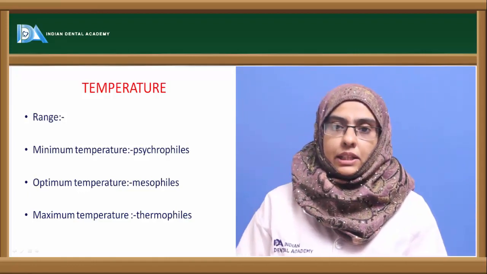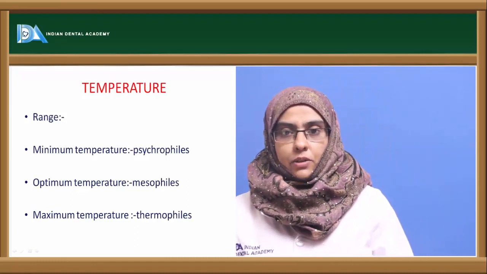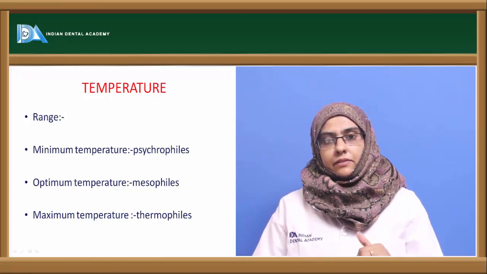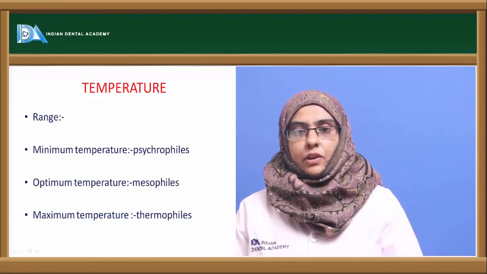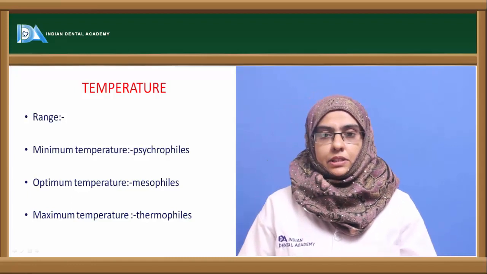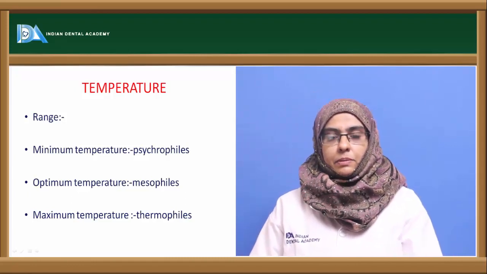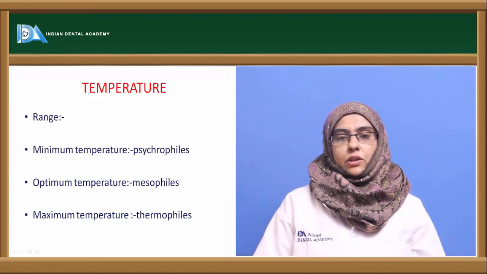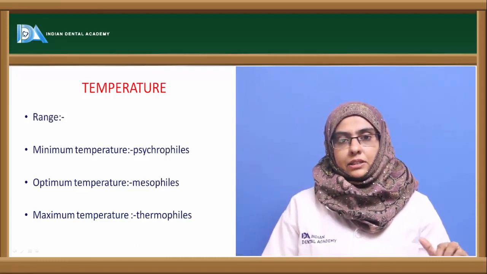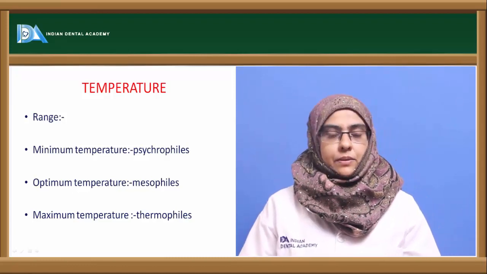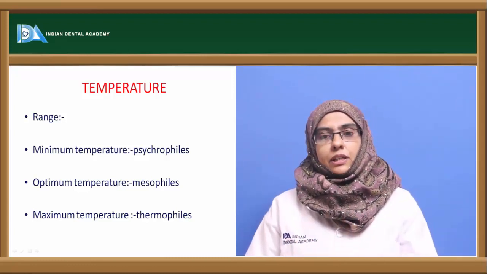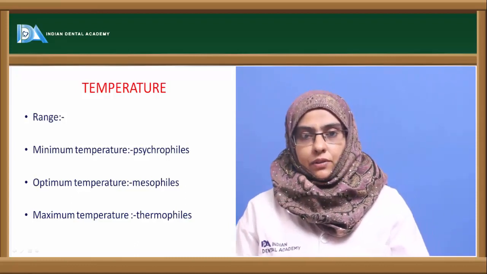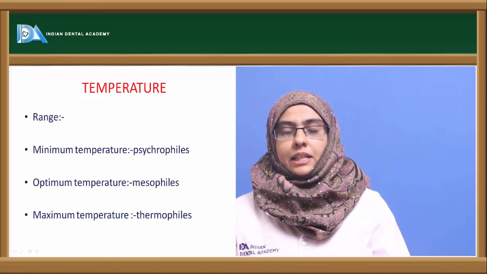Temperature has a profound influence on the growth of microorganisms, and these organisms have their own varying temperature ranges. Every organism has its minimum temperature, optimum temperature and maximum temperature. Below the lowest temperature, the organism will not be able to grow. That is called bacteriostatic in nature. Whereas if the temperature increases beyond the maximum level, the organism gets killed due to the killing action of the temperature. That is called bactericidal in nature.